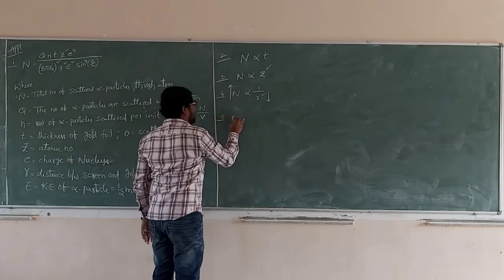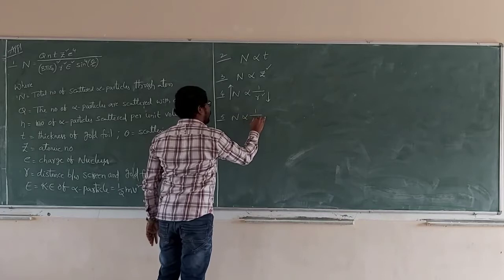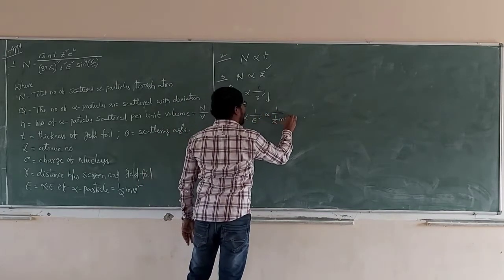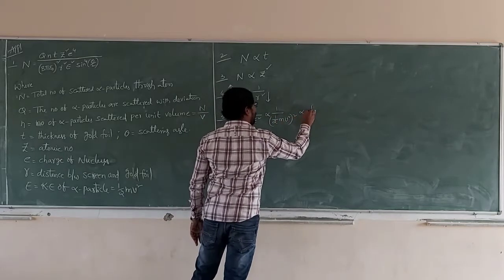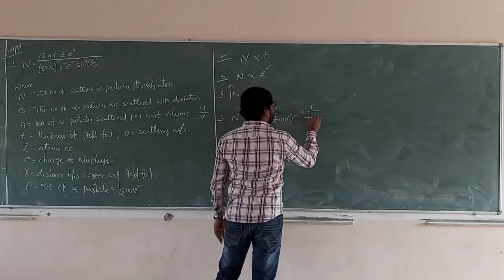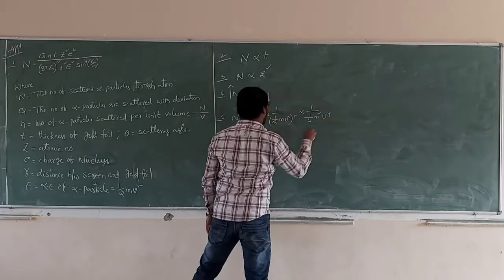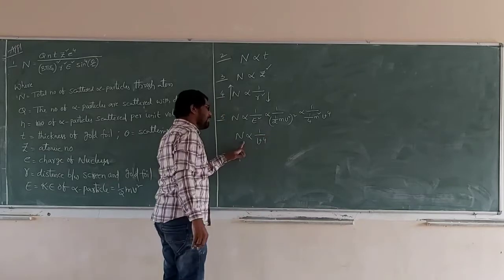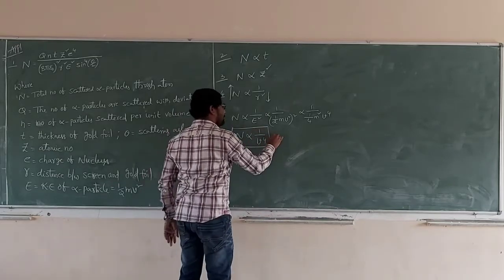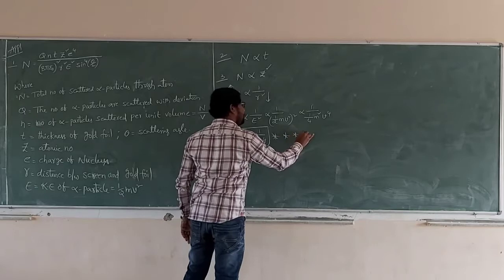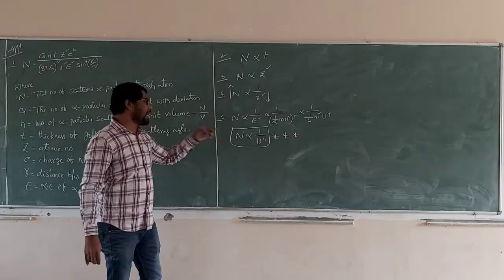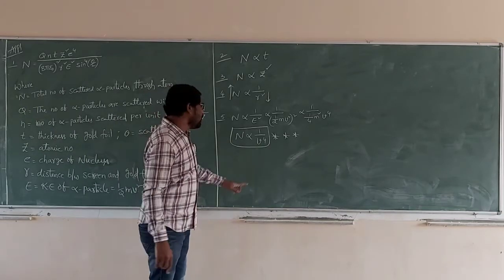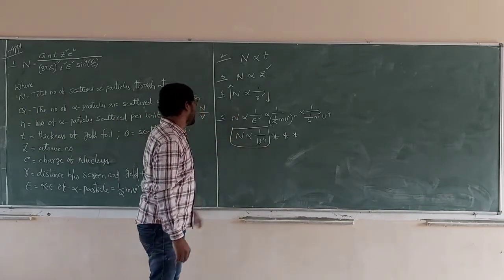Fifth one: N is inversely proportional to E square, that is 1 by (half mv square) whole square, so 1 by 4 m square v power 4. The number of particles is inversely proportional to v power 4. This is very important. Let us remember: the number of particles scattered is inversely proportional to the 4th power of velocity. So for less velocity, more scattered.